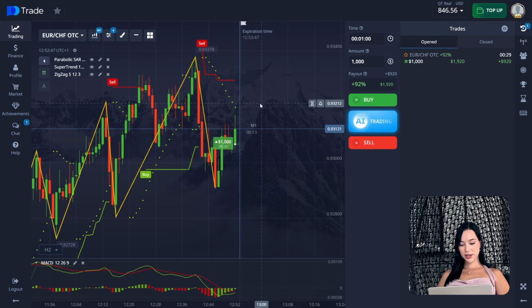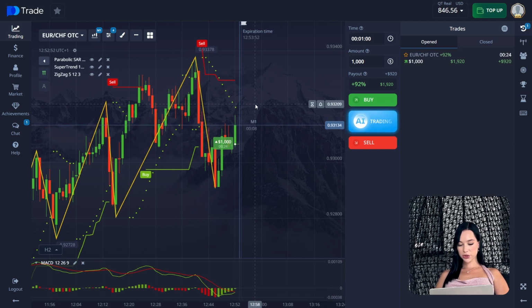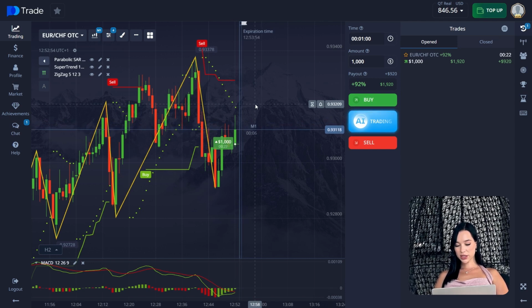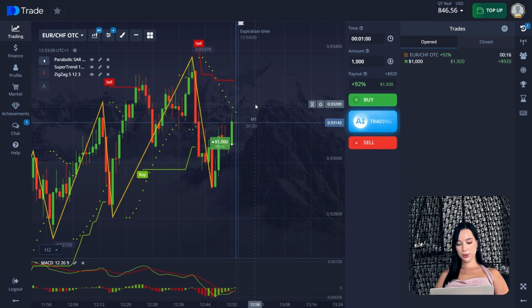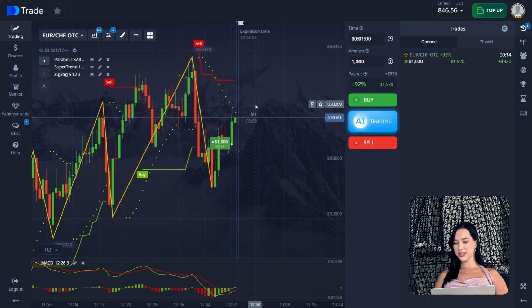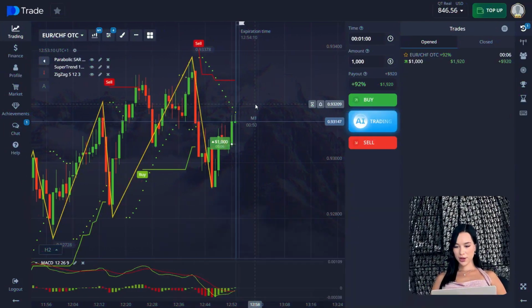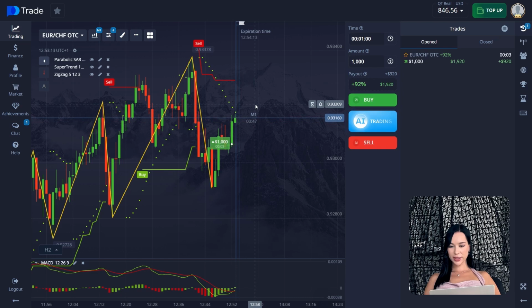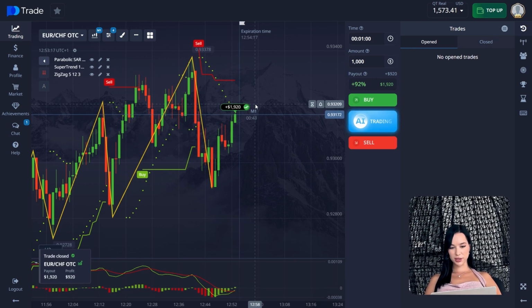On the MACD indicator, we also can see that the last pin bars are all red. They are almost crossing the zero level. Two lines of MACD are crossing each other and almost going up. So yeah, here again at the start of the reversing, we look more at the MACD indicator. So guys, it's 10 seconds till the end of a trade. Let's see what we're going to have. And 5, 4, 3, 2, 1, and we close this trade successfully as well.